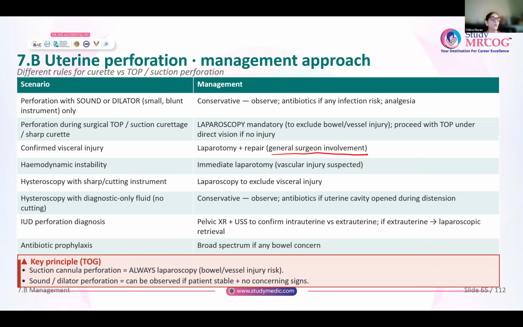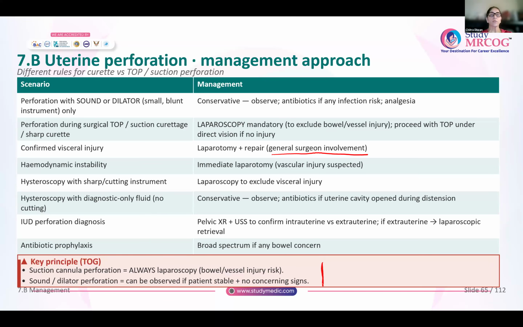If you have caused a uterine perforation, like by putting in an intrauterine contraceptive device, always do an X-ray immediately, a pelvic X-ray, AP view and a lateral view, and also do an ultrasound to confirm where the intrauterine contraceptive device is. If it has been misplaced into the abdominal cavity, you can go ahead, do a laparoscopy and retrieve the IUD. And at any time, if you think that the bowel has been injured, always give broad spectrum antibiotics to prevent sepsis.